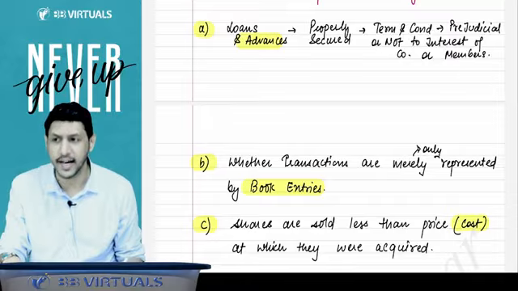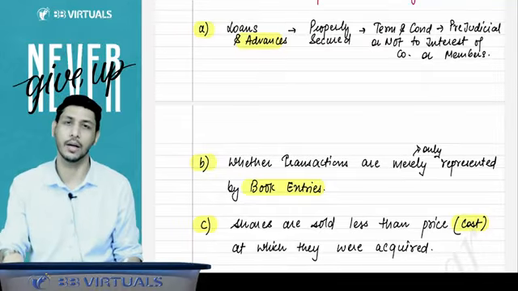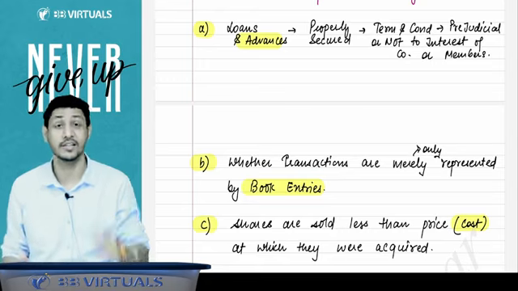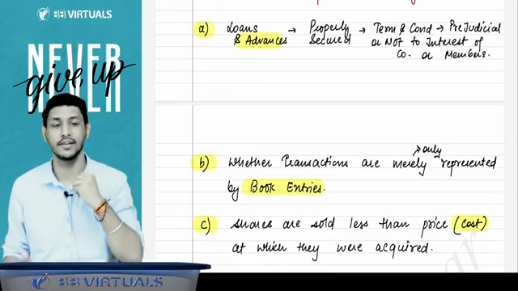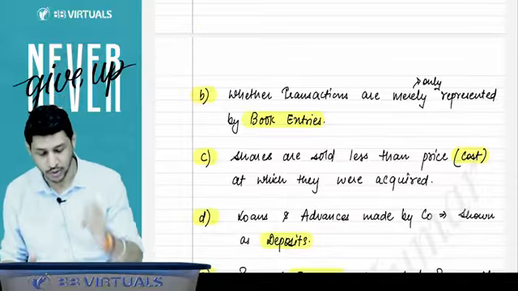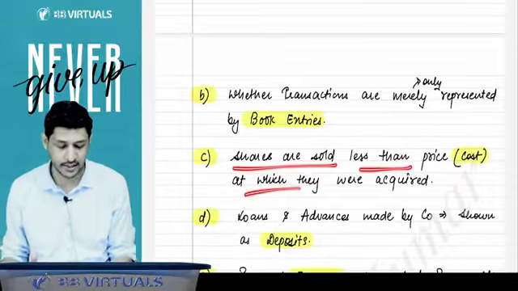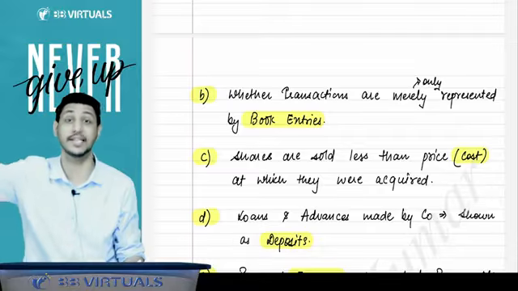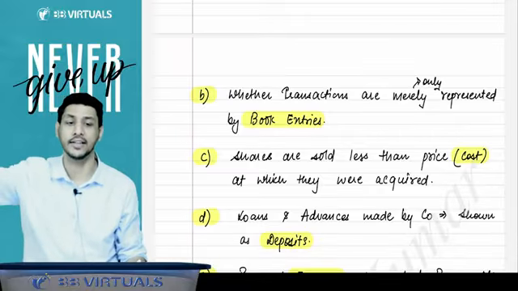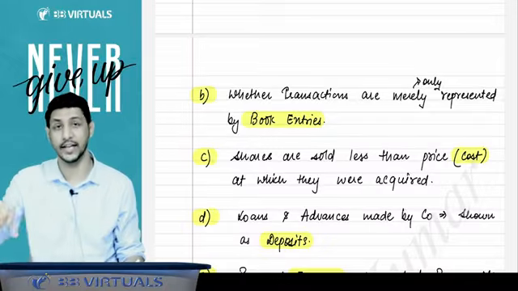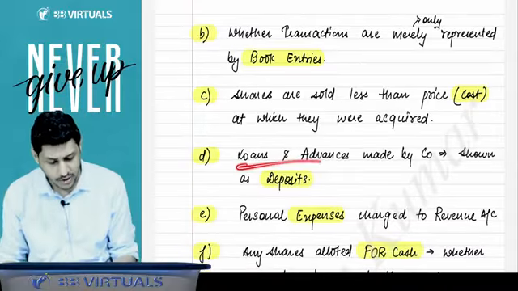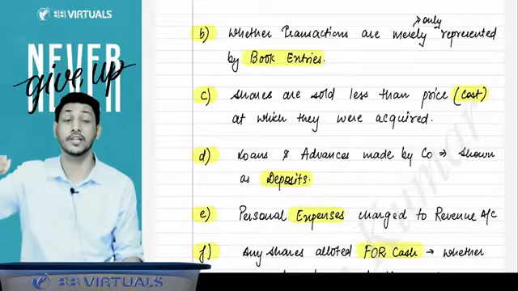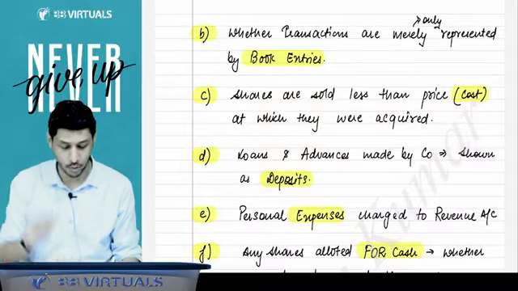Second thing, whether the transactions are merely represented by book entries only. Whether the transactions are only and only book entries, and in actual no such transaction happened. The auditor has to inquire about that. Then the auditor also has to inquire whether shares are sold at less than the price at which they were acquired. If the company has acquired some shares and sold those shares at less than the cost, the auditor has to inquire about that also. Then the loans and advances made by the company: whether the loans given by the company are shown as deposits or not. They have to inquire.